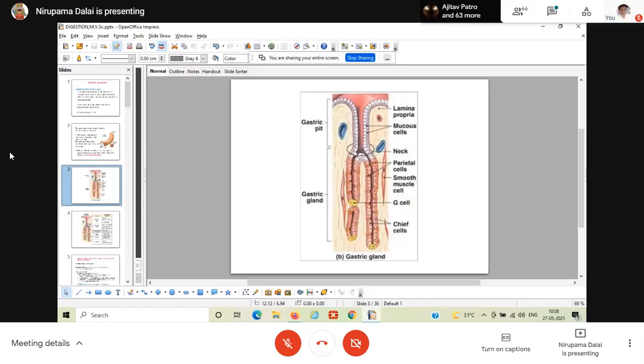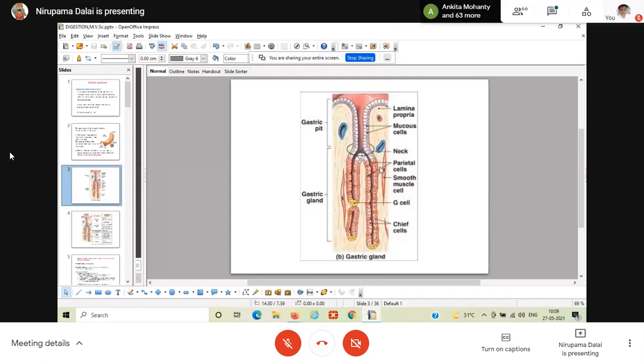Okay, in the slide, the arrow marks indicate the surface epithelial cells. This part is the neck region, where there are mucous neck cells. I will explain why I am indicating this as surface epithelium and this as mucous neck cells. I will explain these cells one by one.